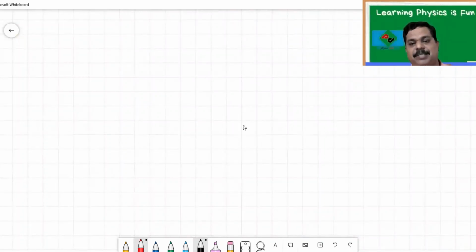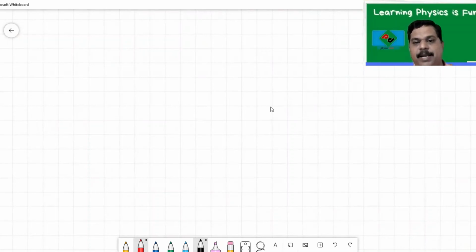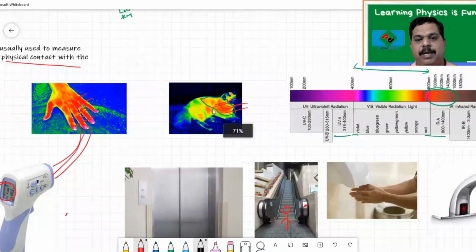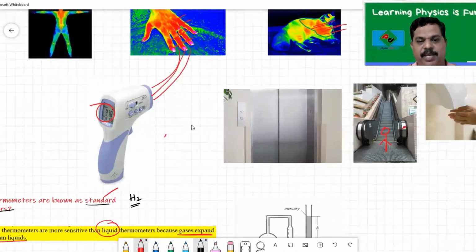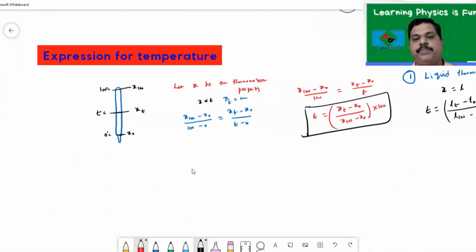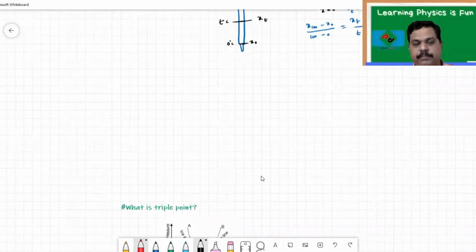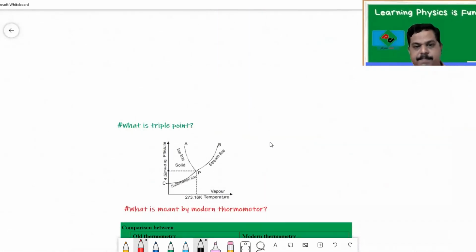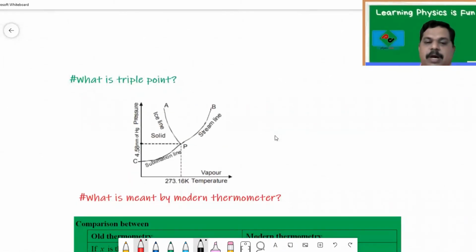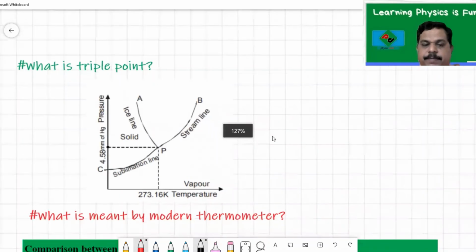So let us understand what is meant by a triple point. We all know that at boiling point, we have liquid state and vapor state, whereas at melting point, we have solid state and liquid state.